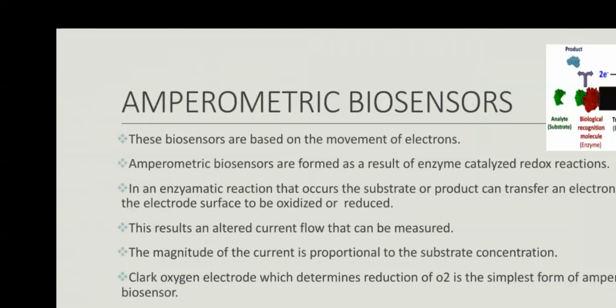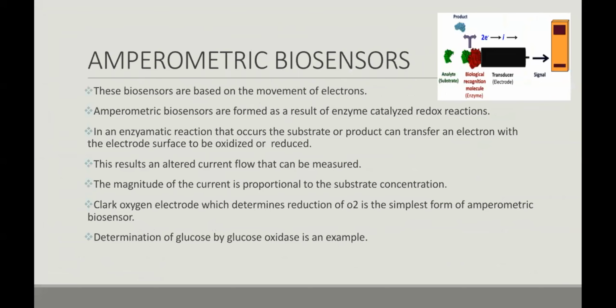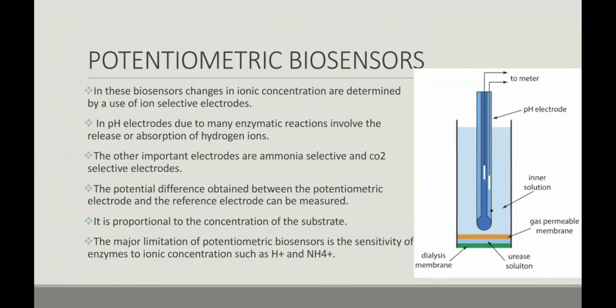So potentiometric biosensors are formed by the changes in ionic concentration determined by use of ion selective electrodes. So here the change in the ionic concentration potential is determined in potentiometric biosensors. pH electrodes are used since many enzymatic reactions involve the release or absorption of hydrogen ions. Here the reaction is formed by the release or absorption of hydrogen ions.